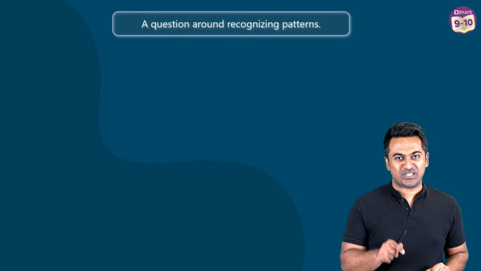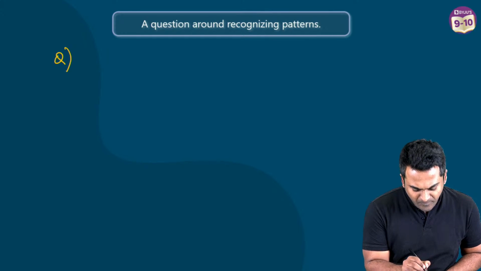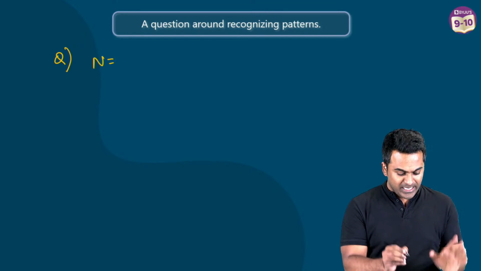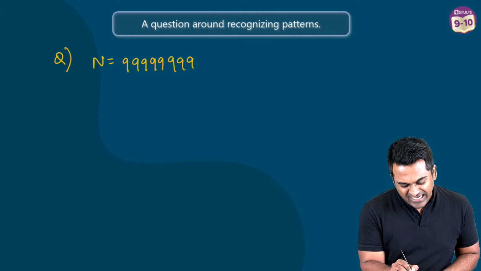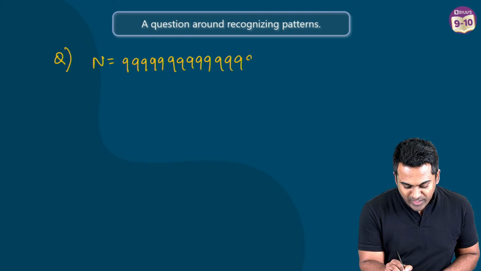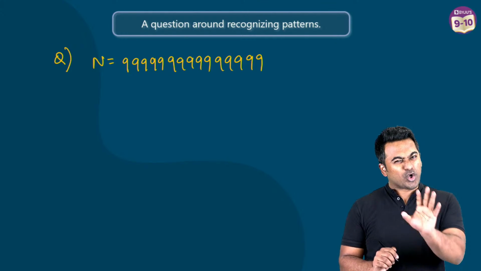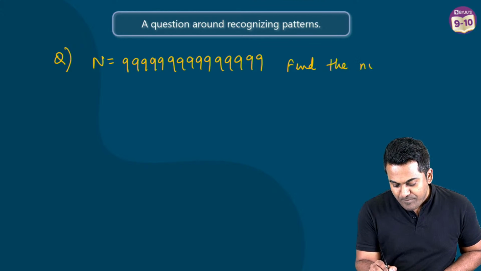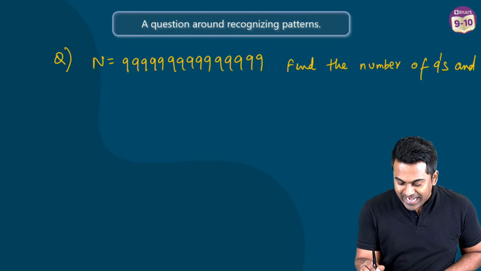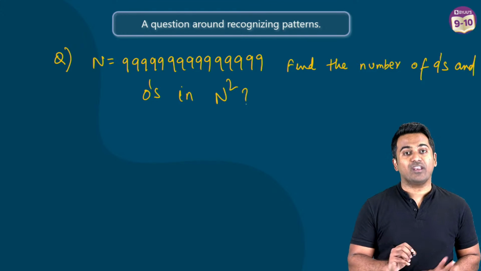Come on, I'm going to throw this question at you. Let's see how many of you are able to answer this. So the question is this. Let's say you have a number n. The number is 99999, and you can write it as many times as you want to. In order to scare you off, I'm going to give you quite a big number here. So this is the number. What you've got to do here is find the number of nines and the number of zeros in n squared.